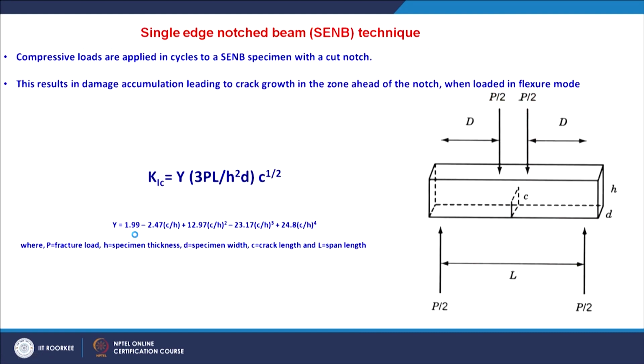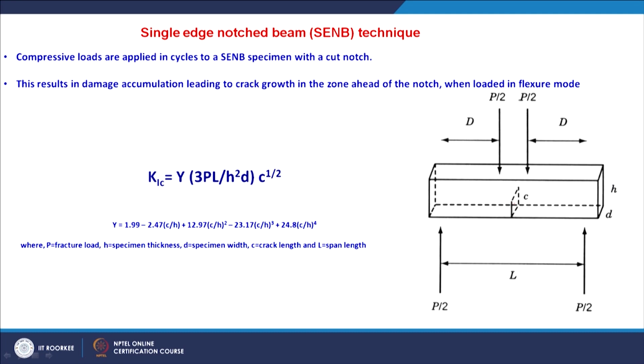So let us see the single edge notch beam technique. Compressive loads are applied in cycles to a specimen with a cut notch. So you take a specimen. There are certain ASTM standards for preparing this specimen for the single edge notch beam technique to determine the fracture toughness of a ceramic material.